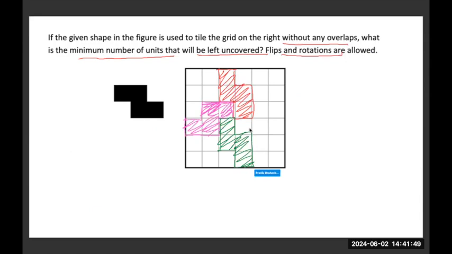This is my fifth tile. After this, I'm just going to fit in the tiles around like this. So here will be my sixth tile. My seventh tile.